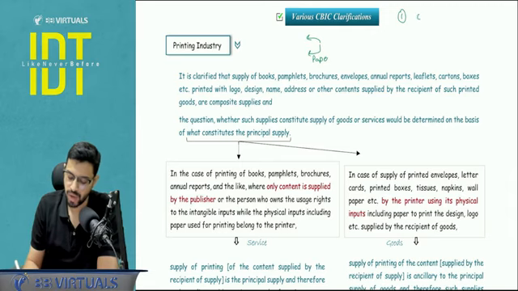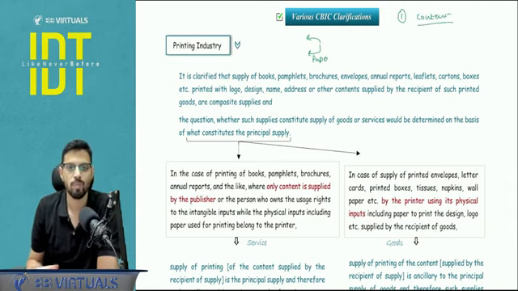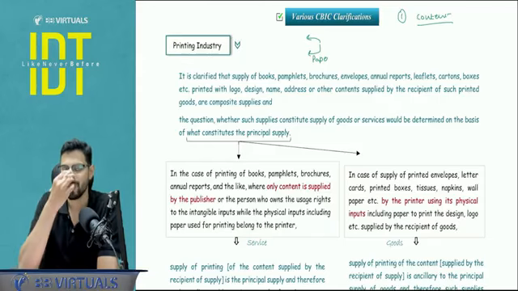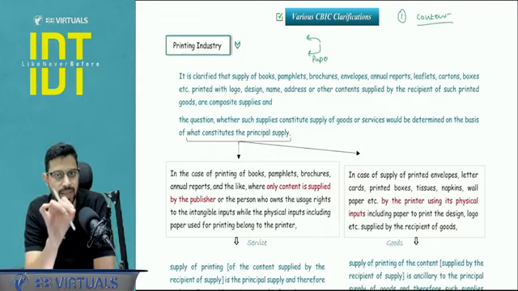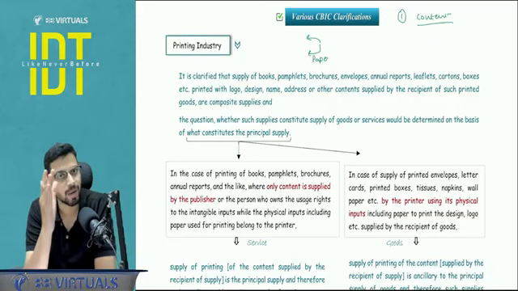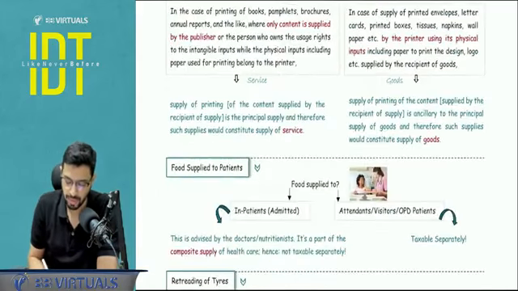Case number one is when you give the content to the printer. So for example, I got my books printed. I gave my content, the PDF, to the printer, and then he gave me the books. Here the principal element is the printing service, because that paper does not have any value unless it contains the content that I have given. So the principal element will be service.